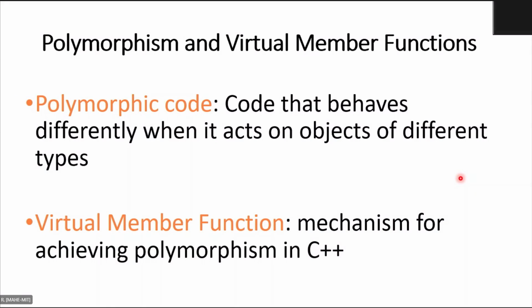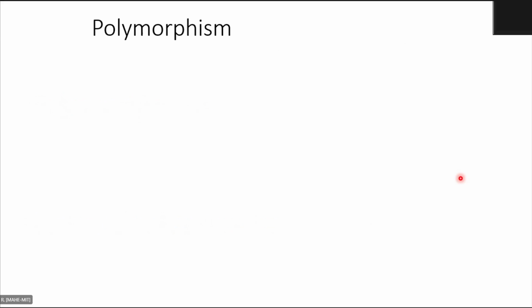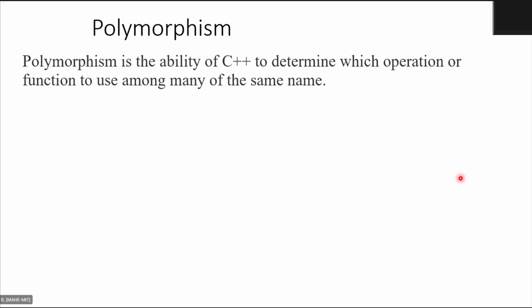Right. So virtual member functions are the mechanism for achieving polymorphism in C++. Using virtual member functions, we will be able to achieve polymorphism in C++. If you want to write polymorphic code, then you are supposed to use virtual member functions. Right? And the definition that I just told you, we have already seen that, right?